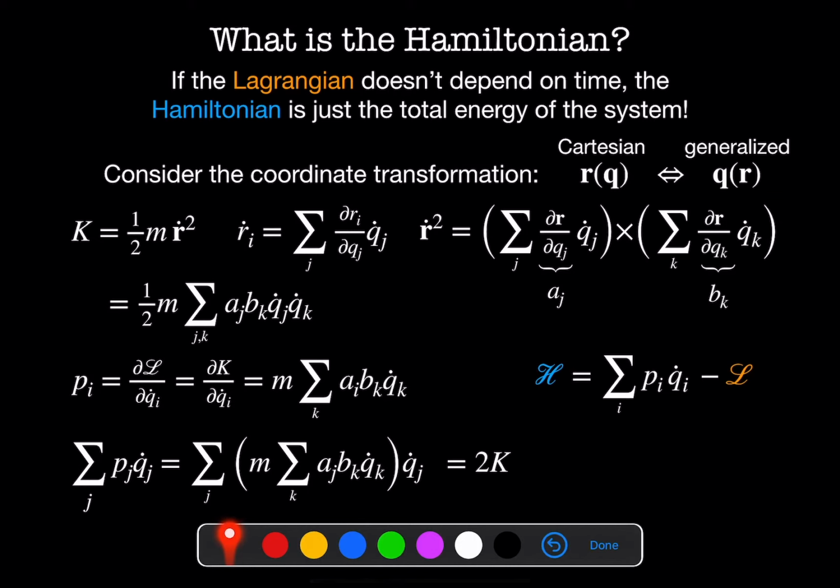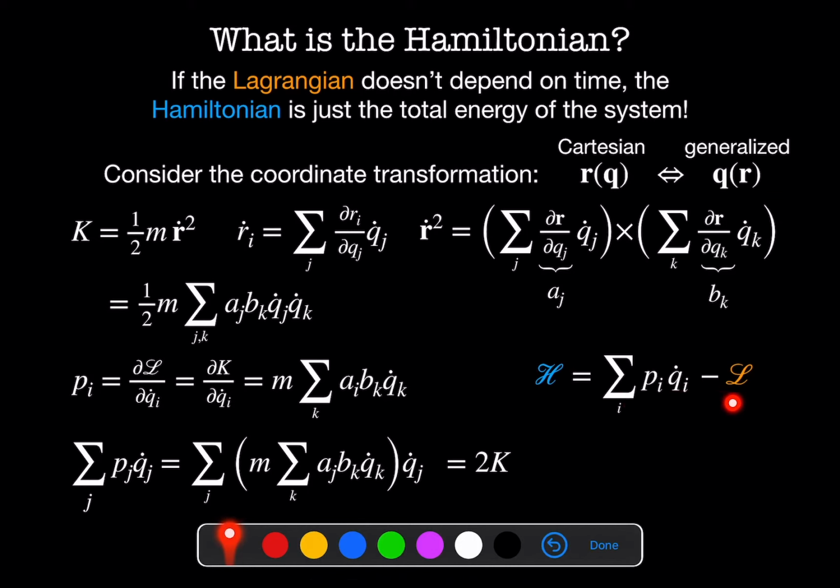So our Hamiltonian is the sum on i of pi qi dot minus the Lagrangian. The sum on pi qi dot is just twice the kinetic energy minus the Lagrangian, which is kinetic energy minus the potential energy. This tells us that the Hamiltonian is just our total energy.